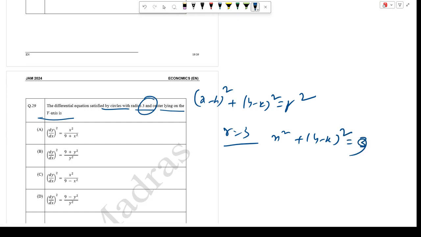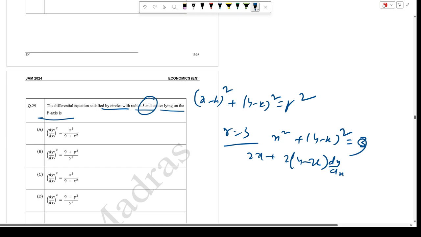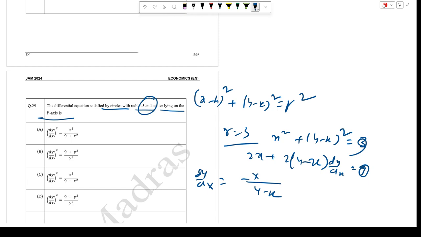Differentiating both sides with respect to x gives 2x plus 2(y minus k) dy/dx equals 0. Dividing by 2(y minus k), dy/dx equals minus x over (y minus k). Now squaring both sides and using the Pythagorean identity, we can substitute and simply get the answer, which is C.